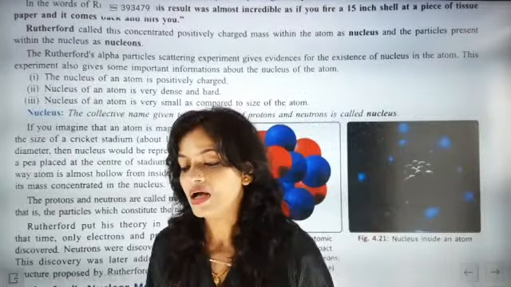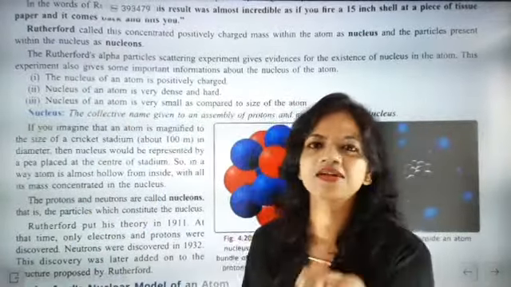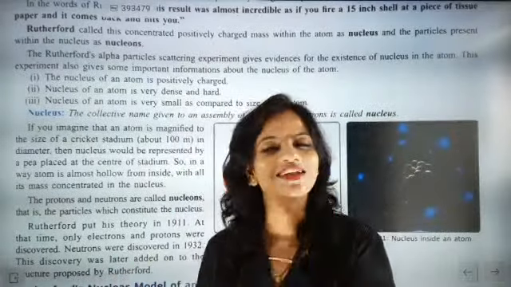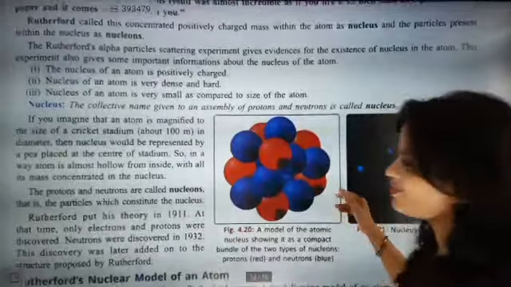So atom versus nucleus: the atom is very, very big, and at the center a very small nucleus is there. What happened to me? I am saying all the statements the wrong way around today.